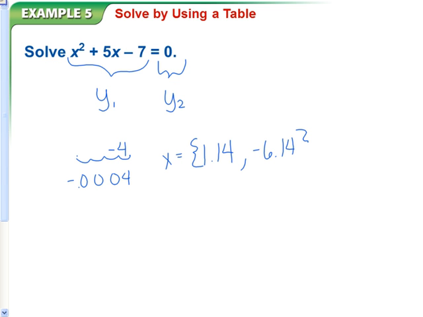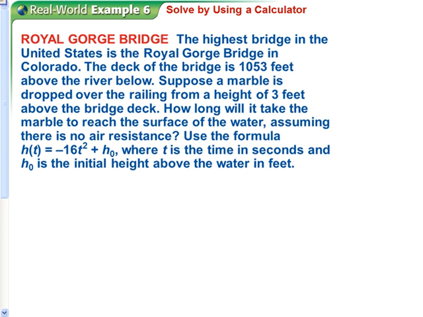Now I want you to only go to the hundredths. You could go even further and get a more precise answer, but hundredths is fine. All right, so most of the time this isn't very feasible to do, or it's just easier to do it by graphing. But sometimes when we get a real world problem, it's hard to find the graph for it. Then we want to rely on a table. Okay, so let's put our numbers in here and see which way is going to work the best.